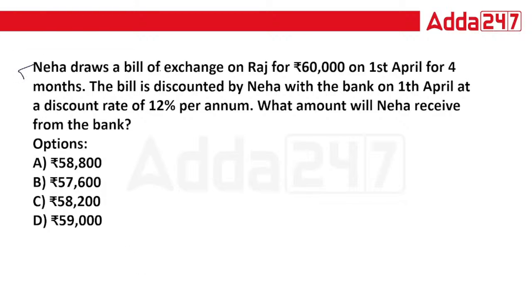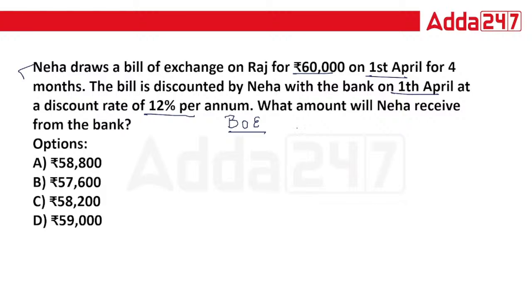Neha draws a bill of exchange on Raj for 60,000 on 1st April for 4 months. The bill is discounted by Neha with the bank on 1st April at a discount rate of 12% per annum. What amount will Neha receive from the bank? Now we have four options. So basically this question is from your bills of exchange.